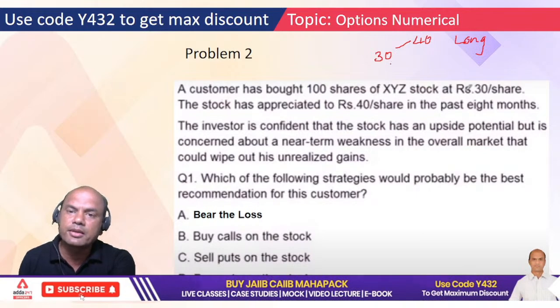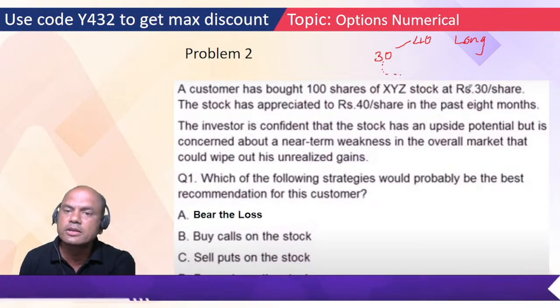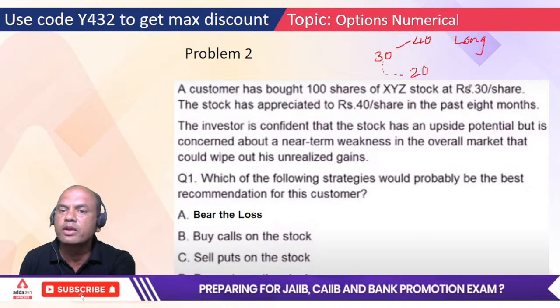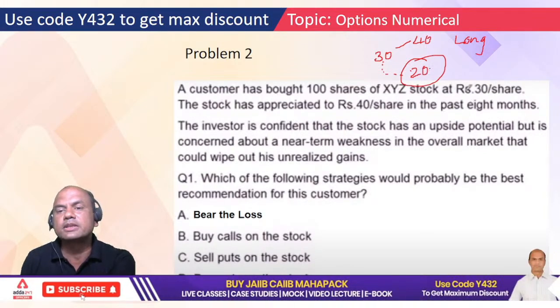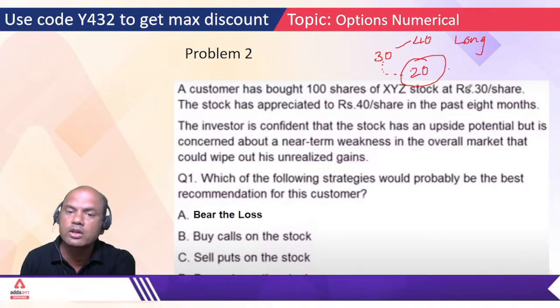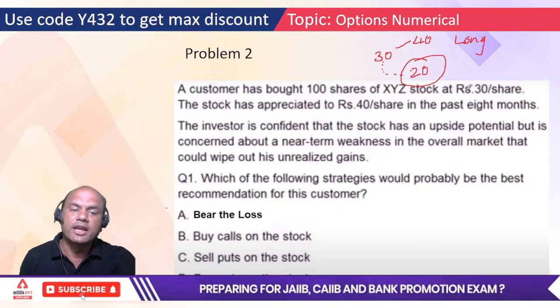But what can happen? This stock can go lower also, 25 also, 20 also. So I want to cover this position. I don't want to bear this loss. So what should I buy in that case? Which option should I buy? Call or put? Type fast, A, B, C or D?